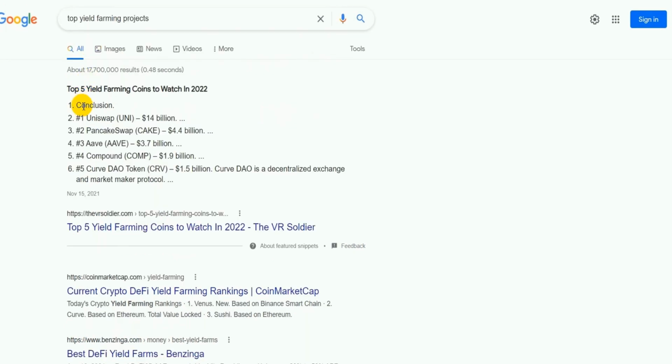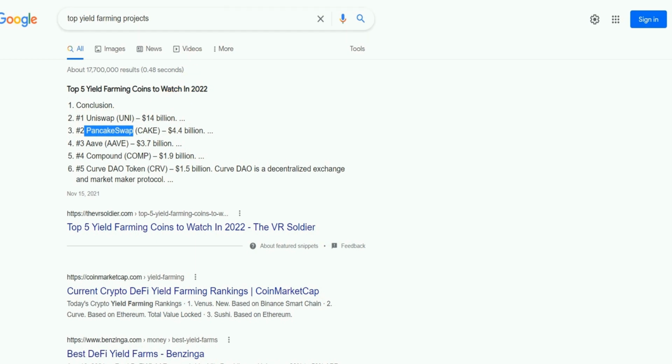According to Google, here are the main top yield farming projects. Number 1 is Uniswap. Then we have PancakeSwap. The main difference between these exchanges is the protocol they work on. For example, Uniswap works on Ethereum while PancakeSwap works on Binance Smart Chain. Personally, I don't use Uniswap because the Ethereum protocol has very high gas fees, so I prefer to use PancakeSwap, which works on Binance Smart Chain and the fees there are smaller.